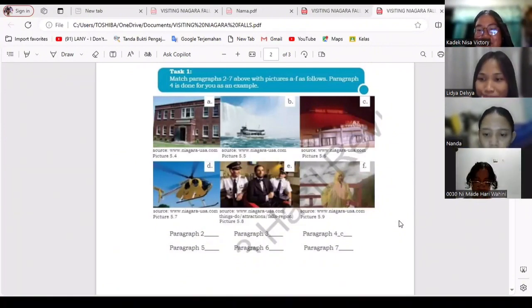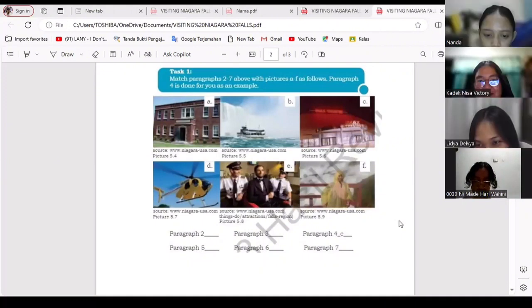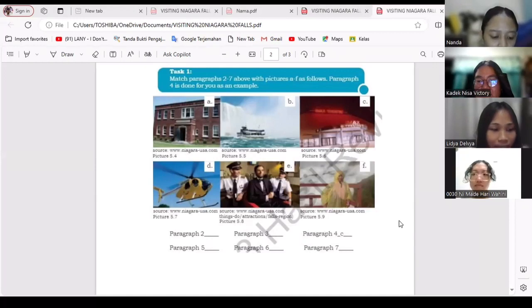The last one, who wants to try? Okay, Nanda. Nanda is still muted. Okay, sorry, Miss. It's okay. In paragraph 7, the sentence in bold is Niagara Science Museum. The answer is D. Okay, good job. Everyone can answer well.